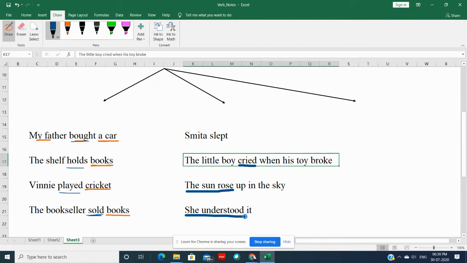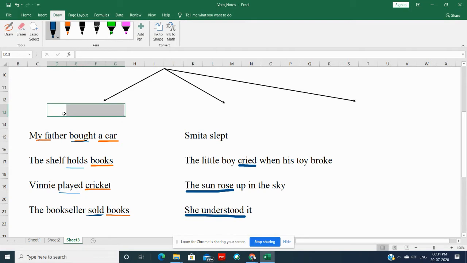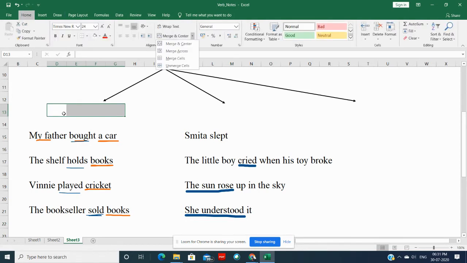So, when your verb needs some object so that it can make sense, then such verbs are called transitive verbs.